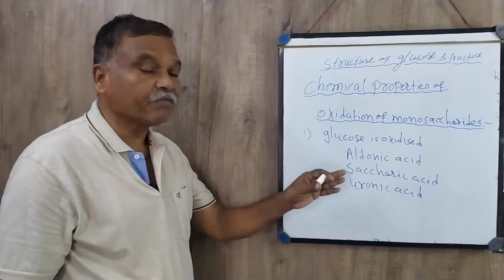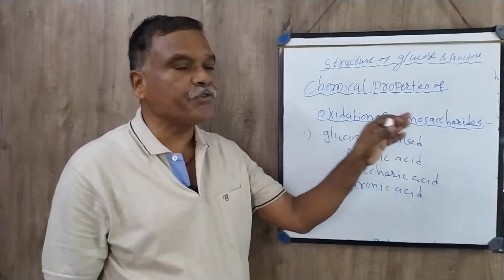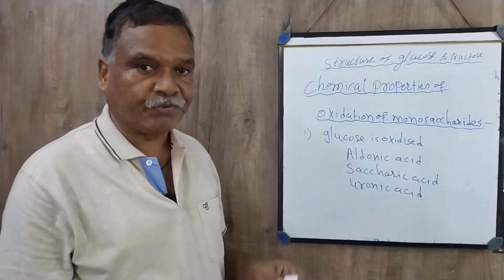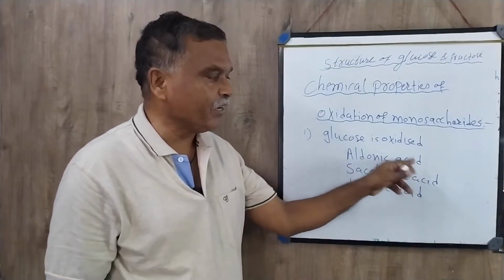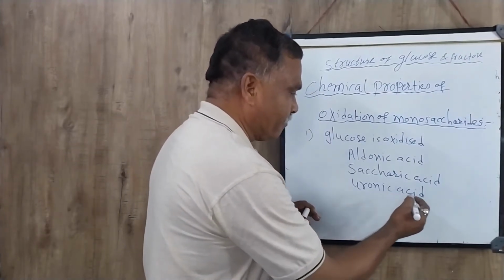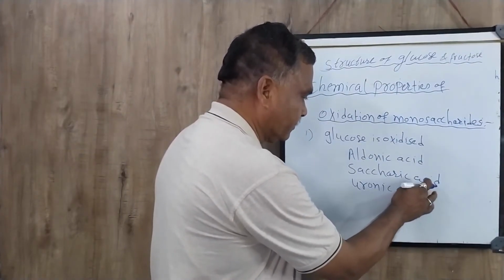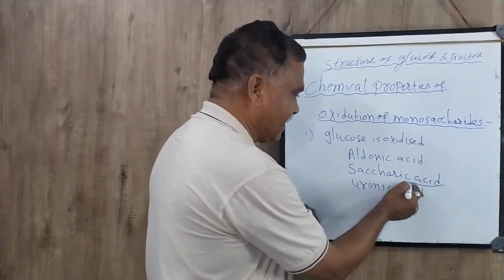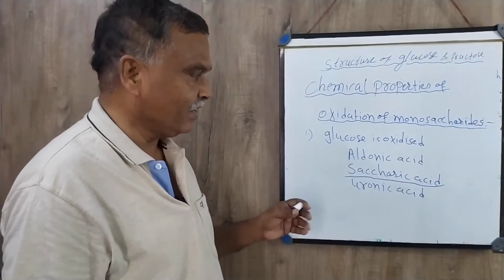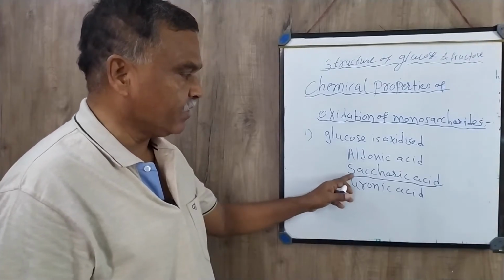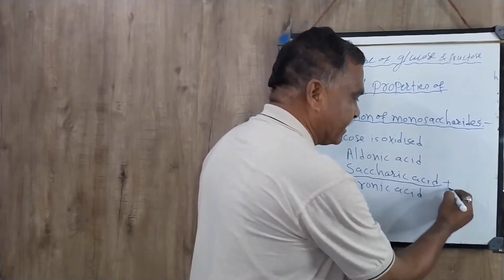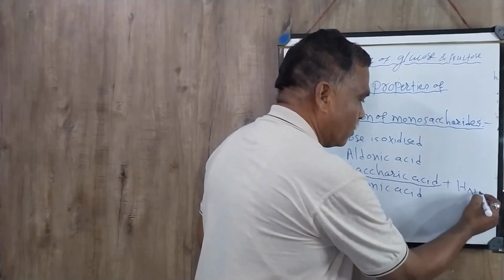These are the acids formed by the oxidation of a monosaccharide, for example glucose. When glucose is oxidized, aldonic acid is formed, and when the aldehyde and ketone groups of glucose are oxidized, saccharic acid forms in the presence of nitric acid, HNO3.